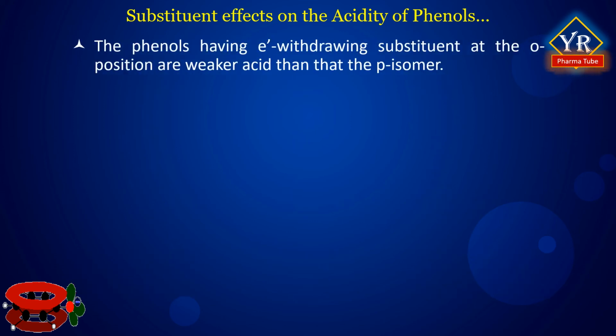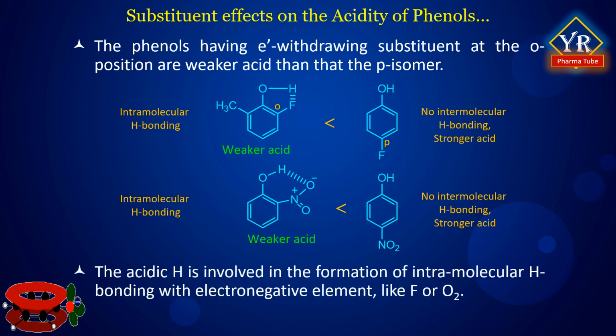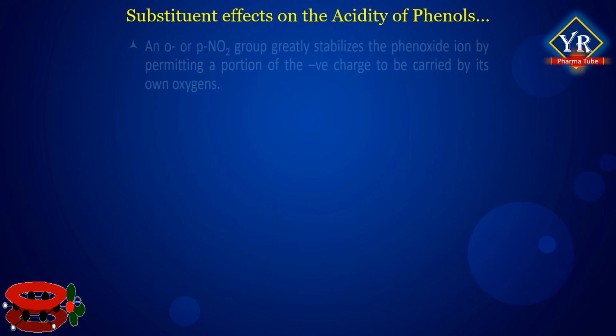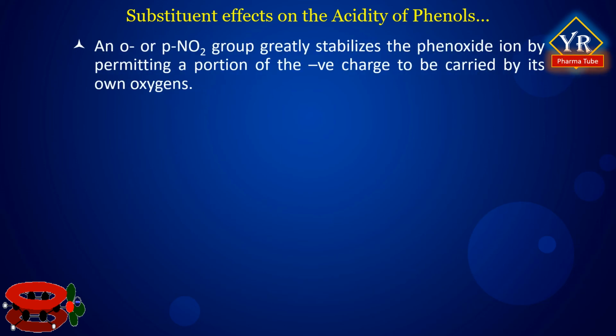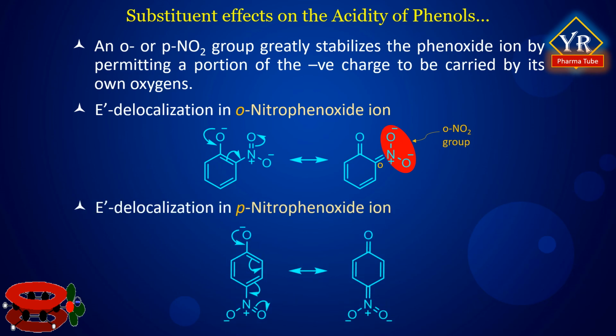In some cases, phenols having an electron withdrawing substituent at the ortho position are weaker acids than the para isomer. In these cases, the acidic hydrogen is involved in the formation of intramolecular hydrogen bonding with an electronegative element like fluorine or oxygen. An ortho or para-nitro group greatly stabilizes the phenoxide ion by permitting a portion of the negative charge to be carried by its own oxygens. Electron delocalization in ortho-nitrophenoxide ion and electron delocalization in para-nitrophenoxide ion have been shown here.